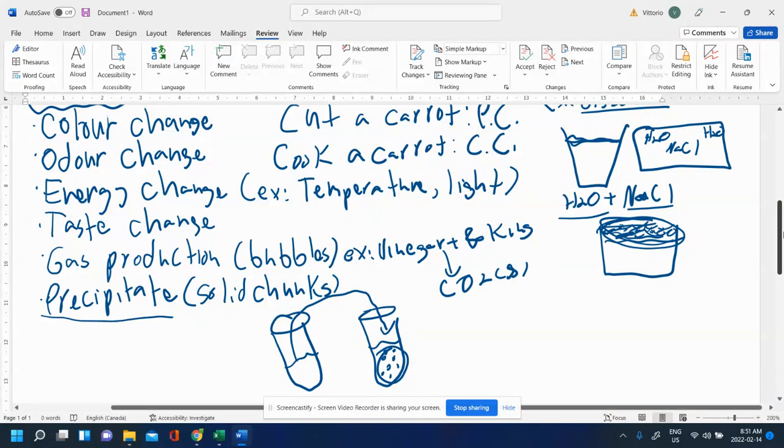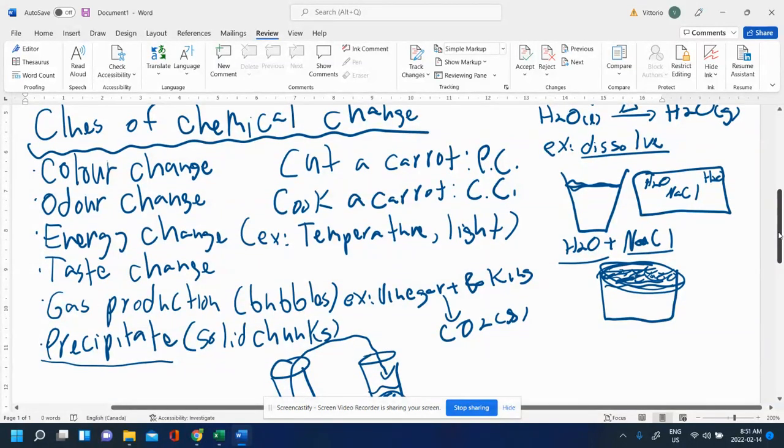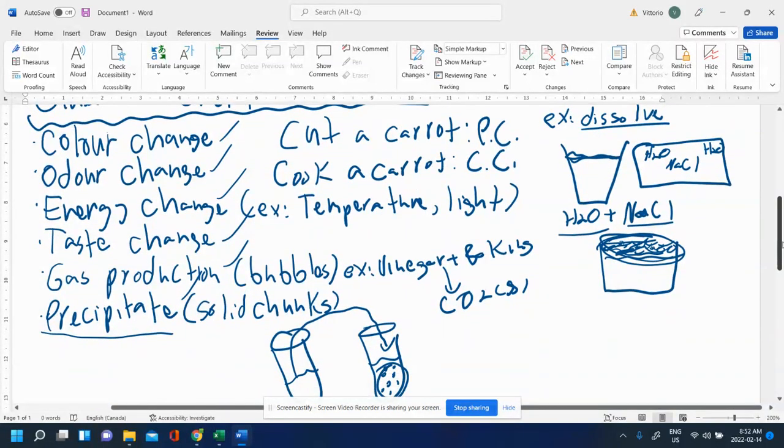So to really determine if you have a chemical change versus physical change, you need to look at some clues. So in the lab, if we see clues like this, a color change, an odor change, energy change, taste change, gas production, or precipitate, it's a good indication that you may have a chemical change happening and not a physical change happening. Just be careful again with things like bubbling, because if you're heating something up like water and it starts to boil and you'll see bubbles, that's still a physical change. It's not chemical.